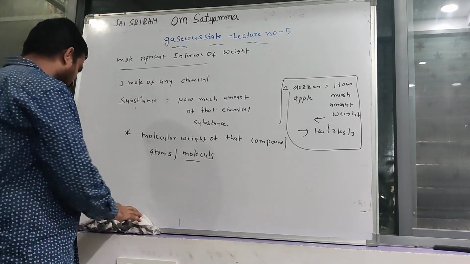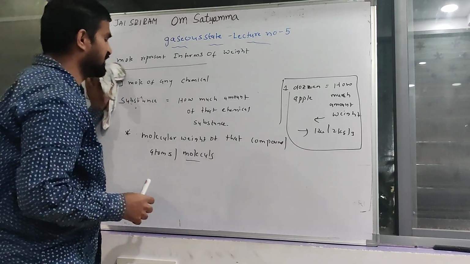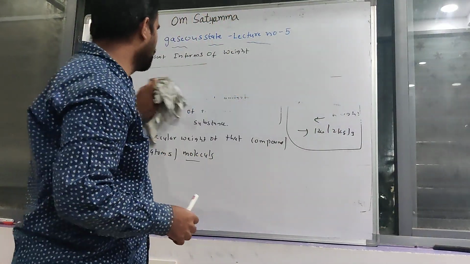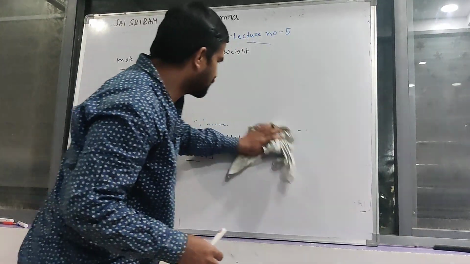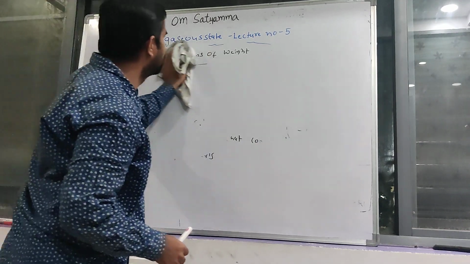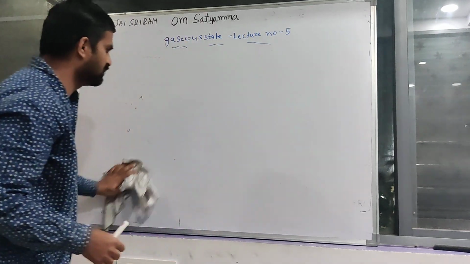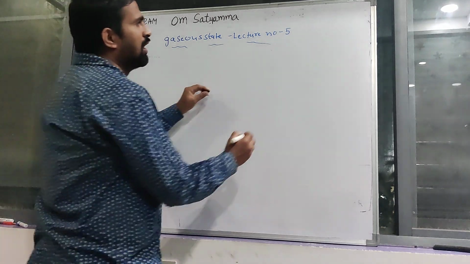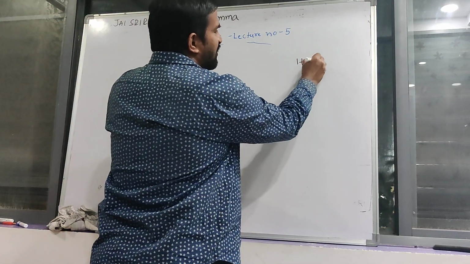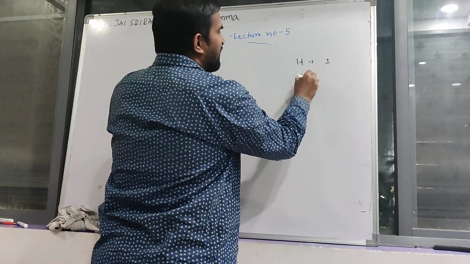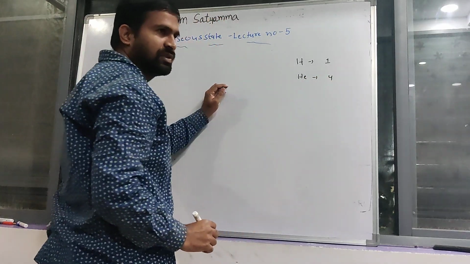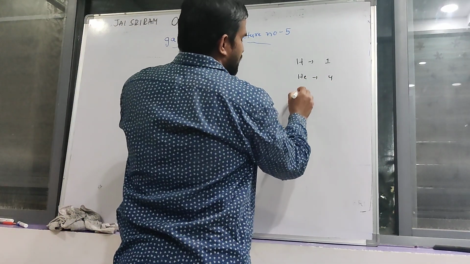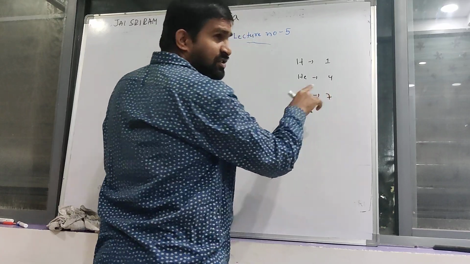Okay, clear. I'll give a clear explanation. For example, molecular weight of hydrogen is 1, helium is 4, lithium is 7. These are fixed values.